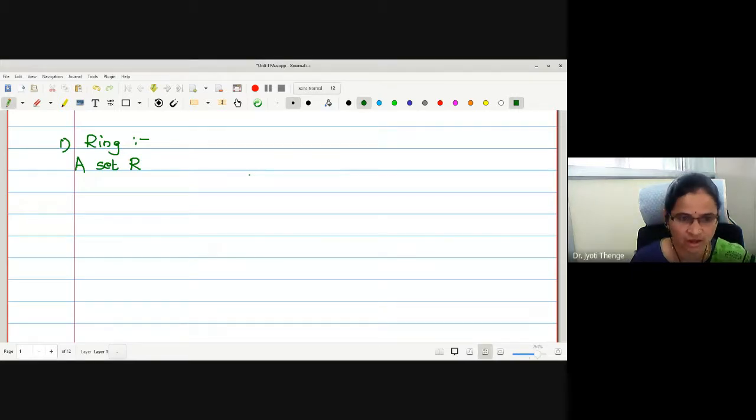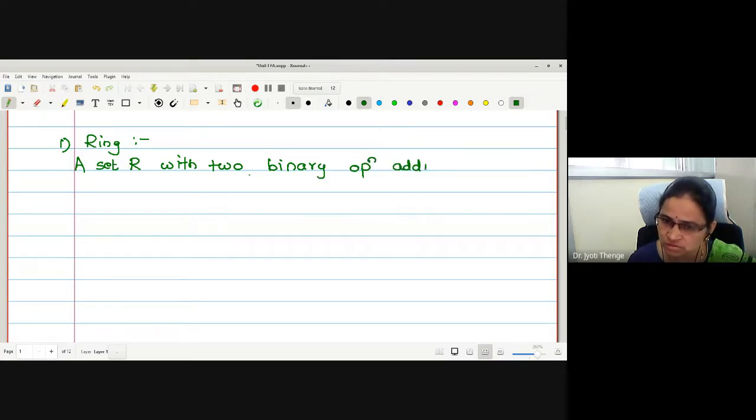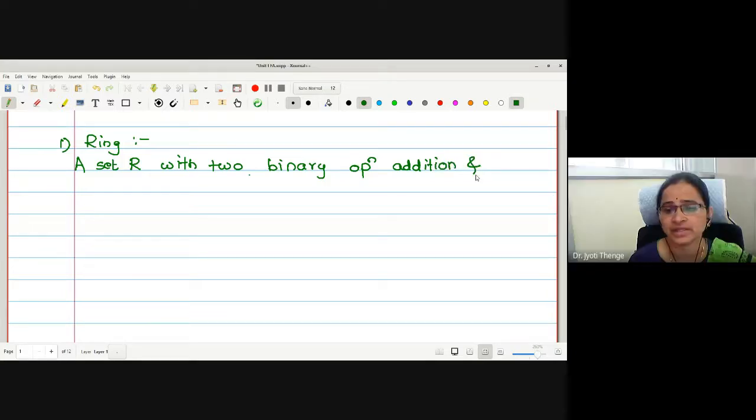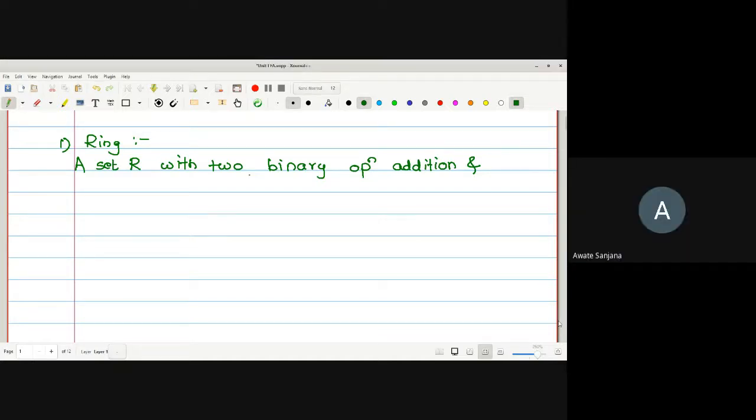A set R with two binary operations. Which two binary operations? Addition and multiplication, or scalar multiplication?